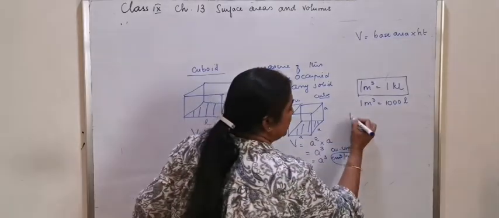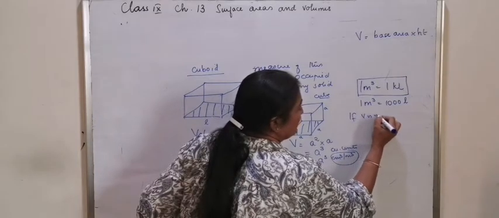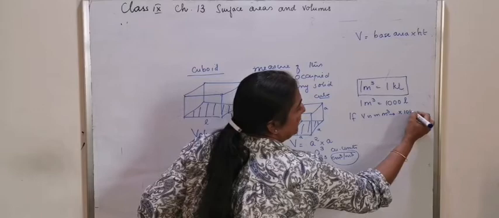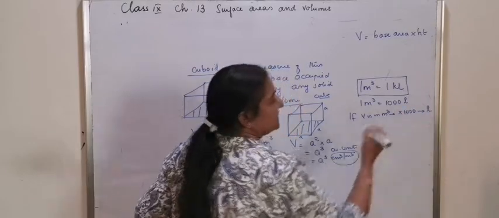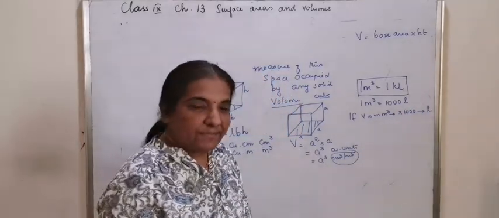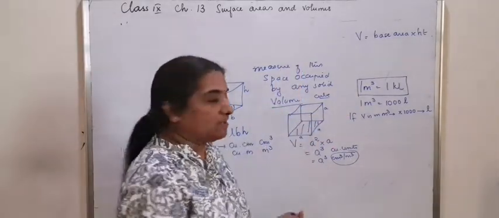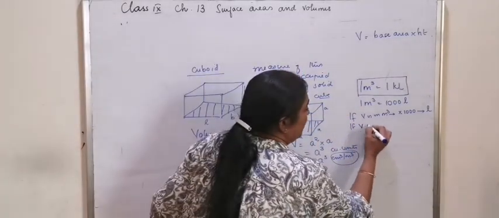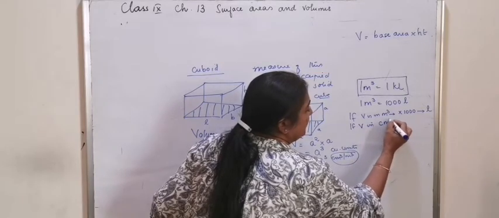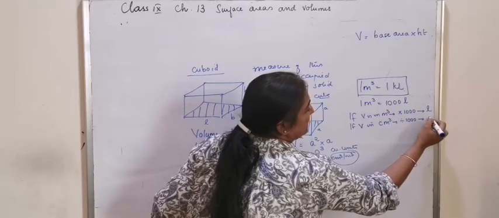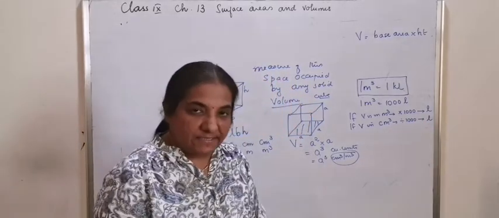So the concept is, if volume is in meter cubed, you have to multiply by 1000 to get liters. If volume is in centimeter cubed, just opposite, you have to divide by 1000 to get liters.